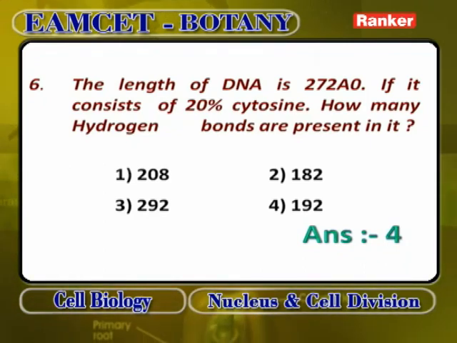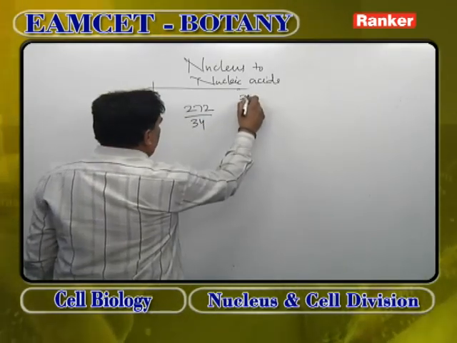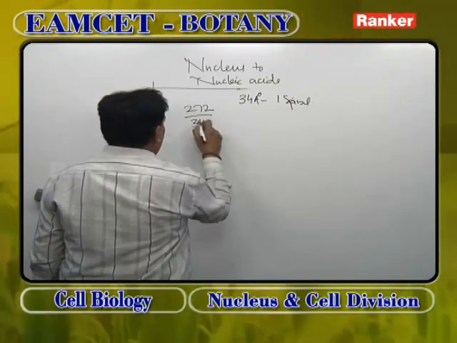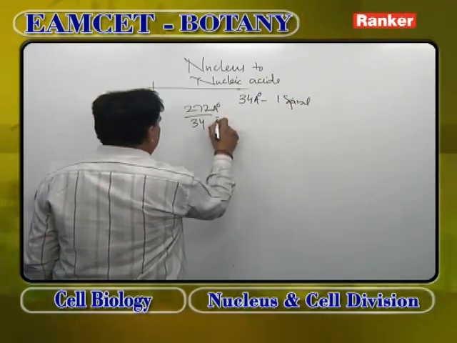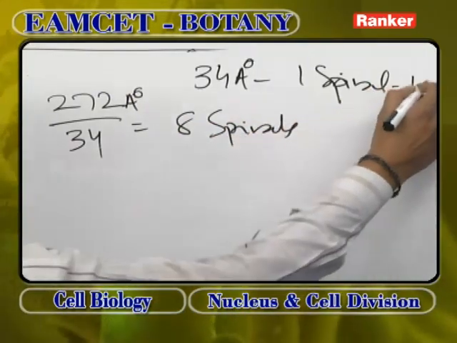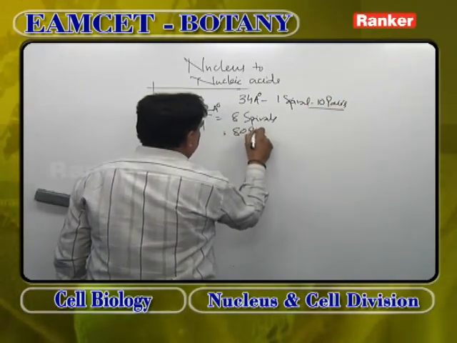The length of DNA is 272 angstroms. If it consists of 20% cytosine, how many hydrogen bonds are present? Here you have to do 272 by 34, because 34 angstroms is one spiral. That gives 8 spirals. One spiral contains 10 pairs, so 8 spirals contain 80 pairs.